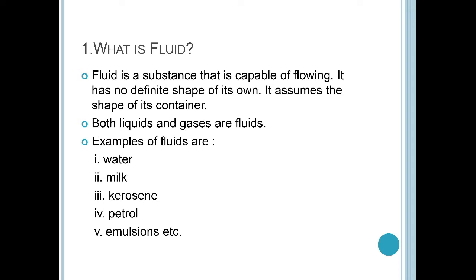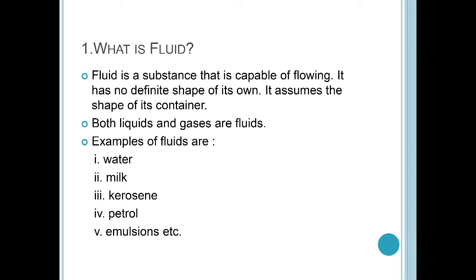First of all, what is a fluid? A fluid is a substance that is capable of flowing. It has no definite shape of its own. It assumes the shape of its container. Fluid means any substance that can flow. It has no definite shape and acquires the shape of the container in which it is kept. Both liquids and gases come under the category of fluid.